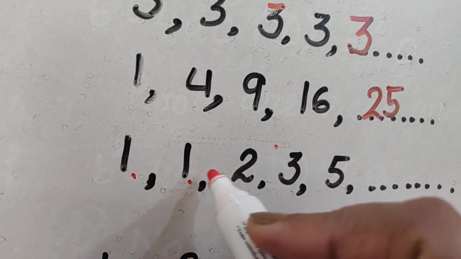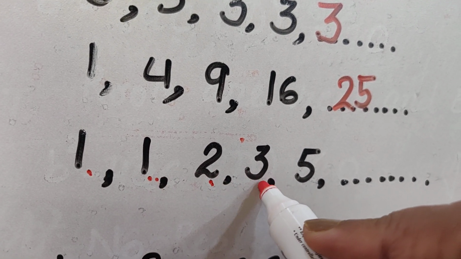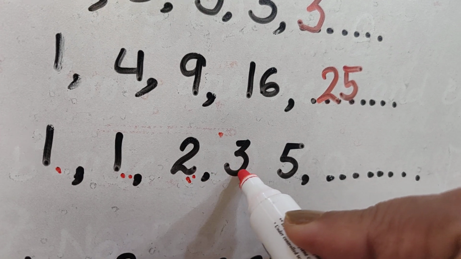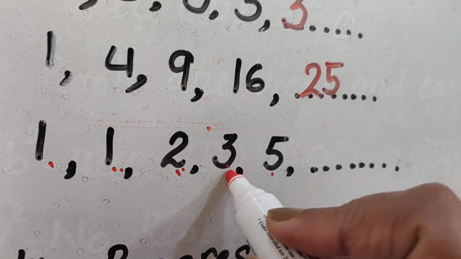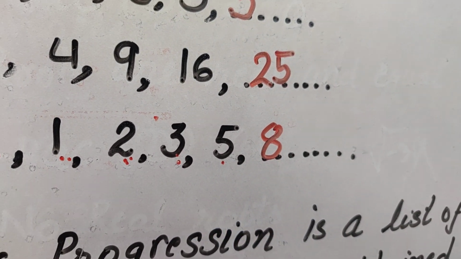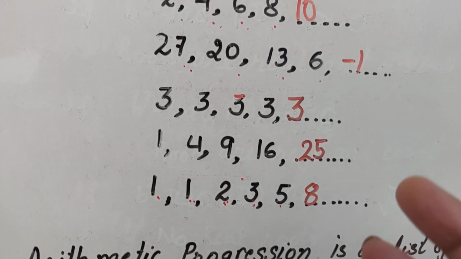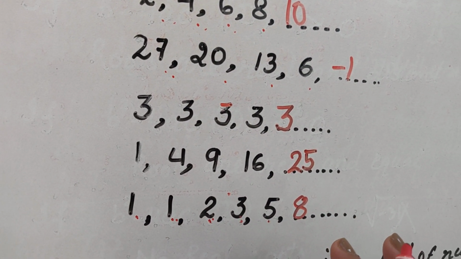Now 1 plus 1, you are getting 2 here. Then 1 plus 2, you are getting 3 here. Then 2 plus 3, you are getting 5 here. That would mean next number is going to be 3 plus 5, that is 8. Okay. So a certain pattern is followed, then only the next number of the series is decided.